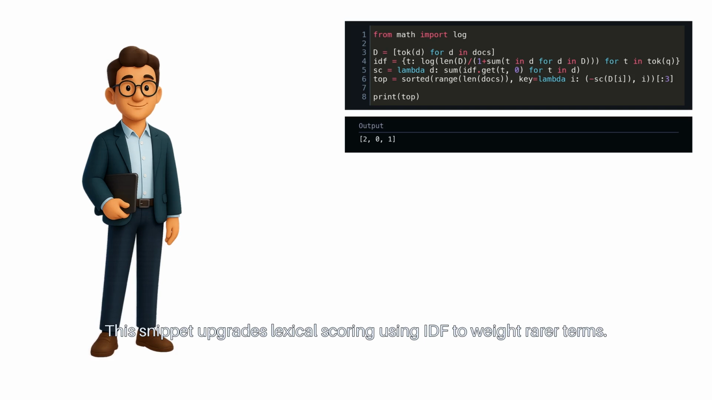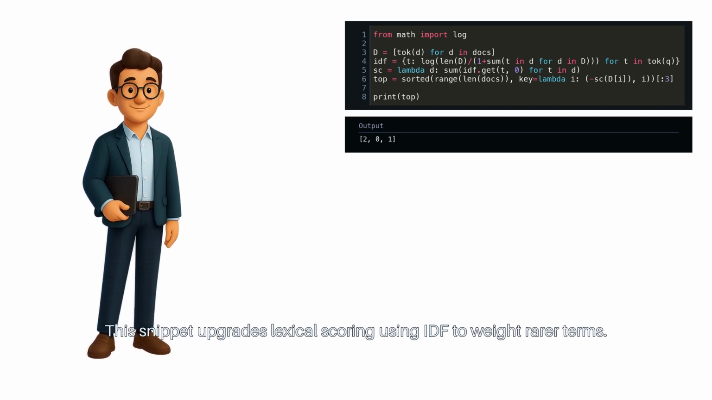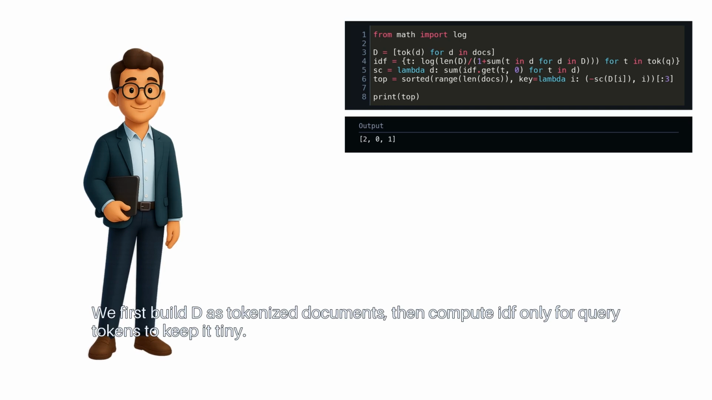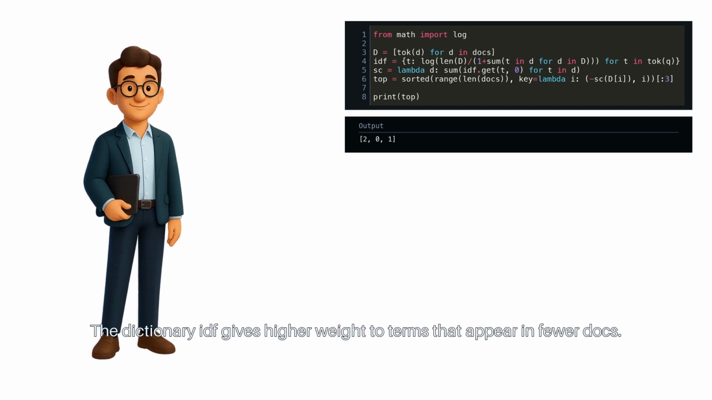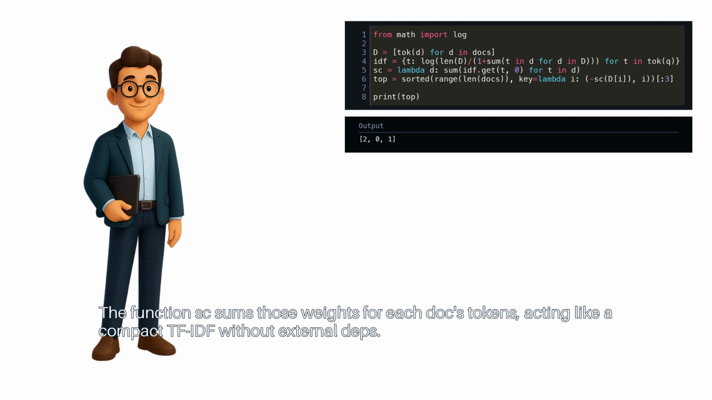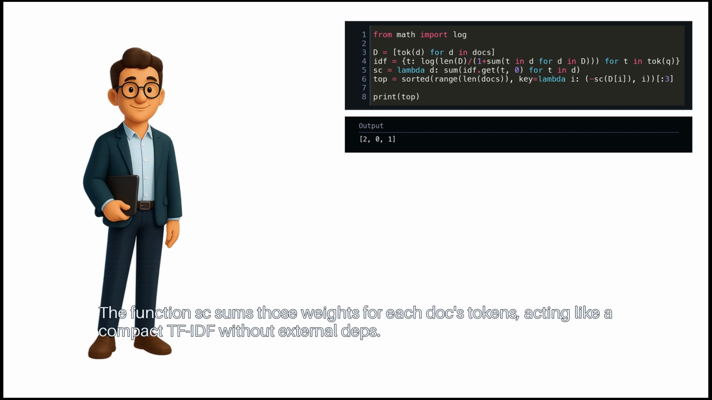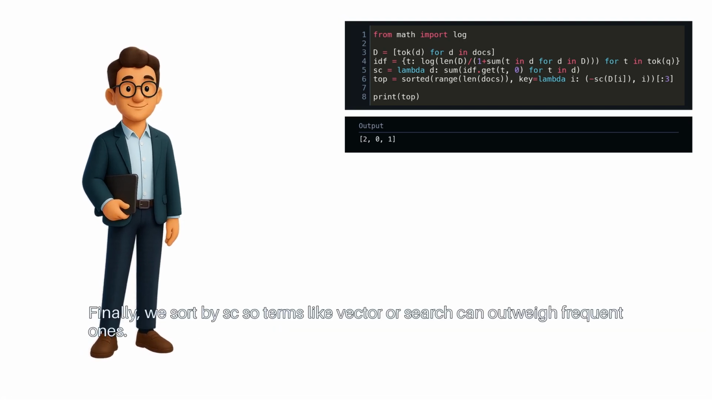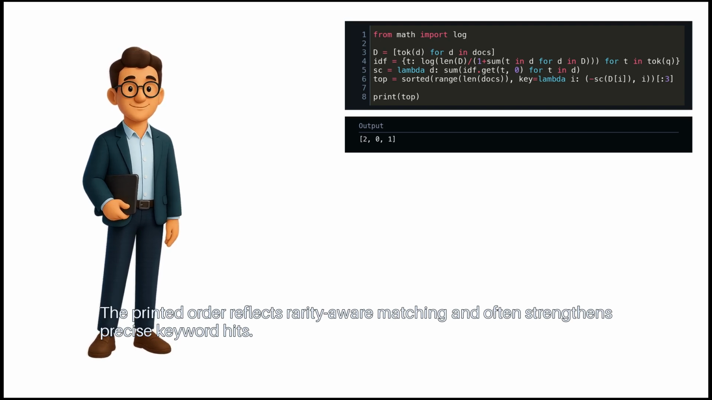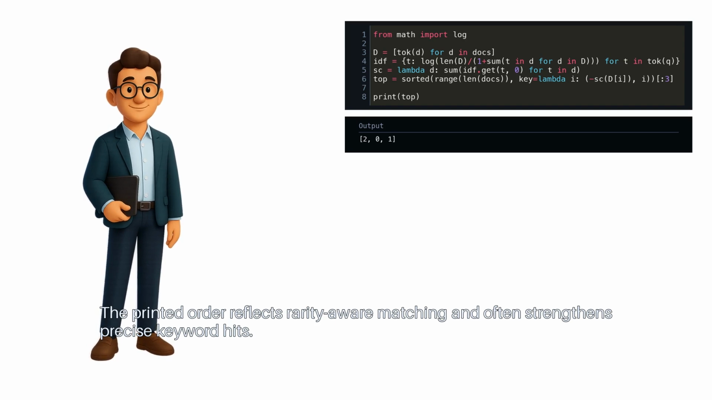This snippet upgrades lexical scoring using IDF to weight rarer terms. We first build D as tokenized documents, then compute IDF only for query tokens to keep it tiny. The dictionary IDF gives higher weight to terms that appear in fewer docs. The function SC sums those weights for each doc's tokens, acting like a compact TF-IDF without external dependencies. Finally, we sort by SC so terms like vector or search can outweigh frequent ones. The printed order reflects rarity-aware matching and often strengthens precise keyword hits.